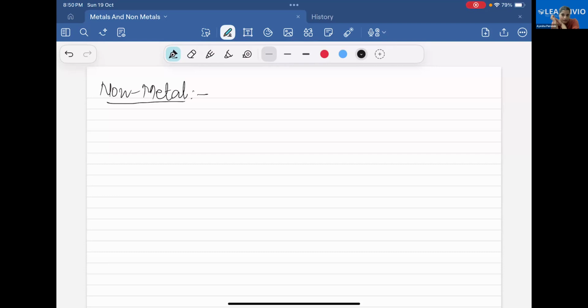These elements lose electrons to form an electropositive ion, known as cations. Very good. What is the other type of ion? Anions. Yes, very good.